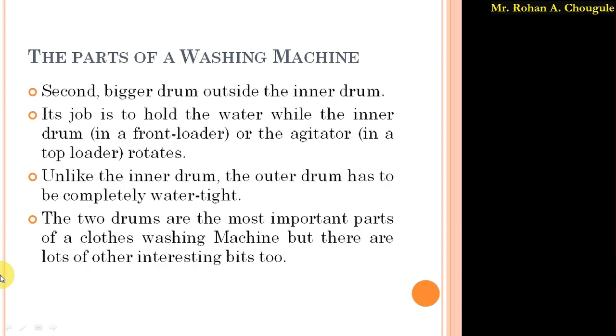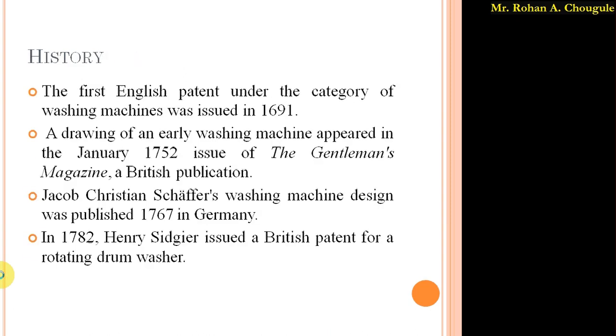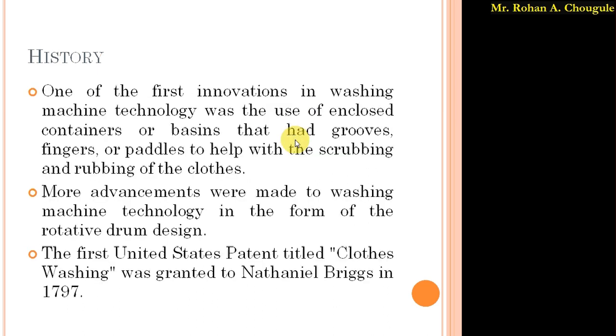We have studied the history of the washing machine. It was first invented in 1691, when the first English patent under the category of washing machine was given. Then the invention went on. Initially, enclosed containers or basins were used with grooves and fingers to scrub or rub the cloths.